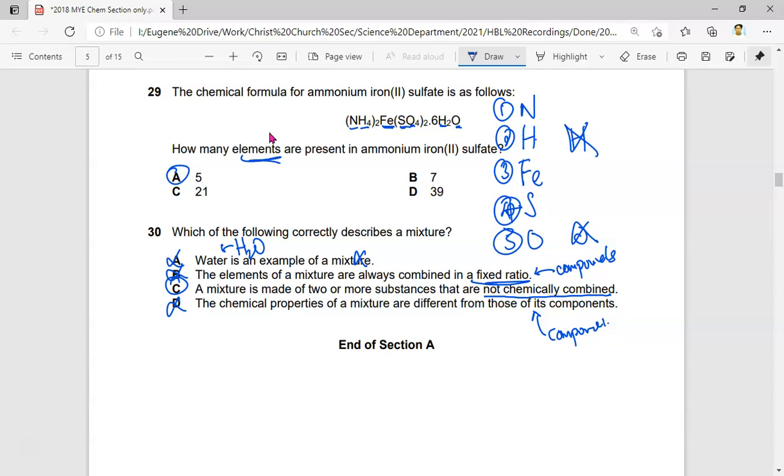So that's all the 15 questions for section A, which is the MCQ. Okay, if you've got any questions, please feel free to text or call your teachers and go through them. Okay, that's all.